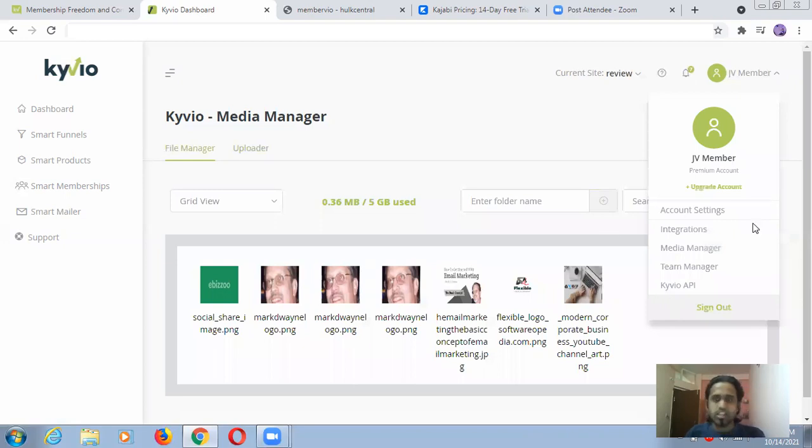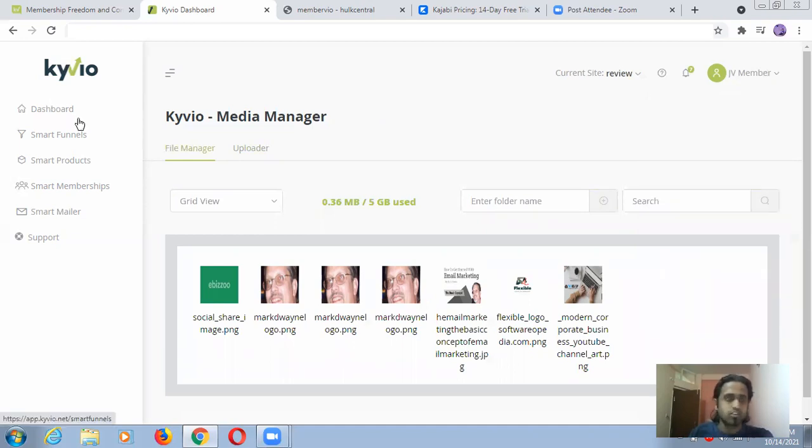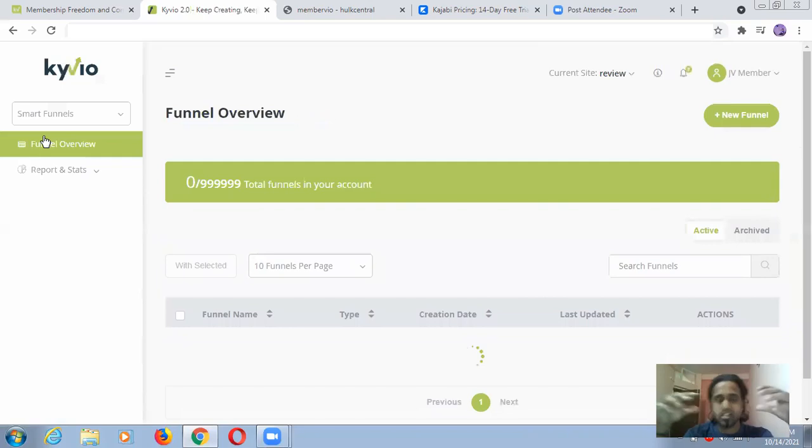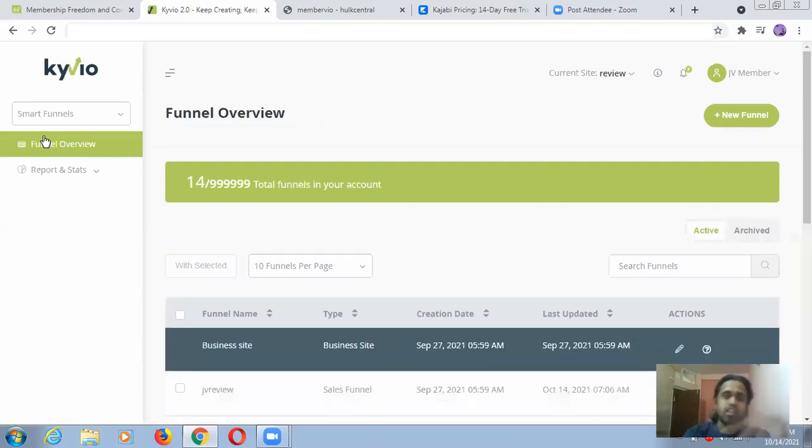So okay guys, team member, team manager. You can add some more team members and something like that. Now I'm just going to this smart funnel. What you can do is create funnels like ClickFunnels. Step by step, people will go from one page to another page, something like bridge pages. If someone purchases or checks out one product, you can show them any type of OTOs or upsells, something like that.